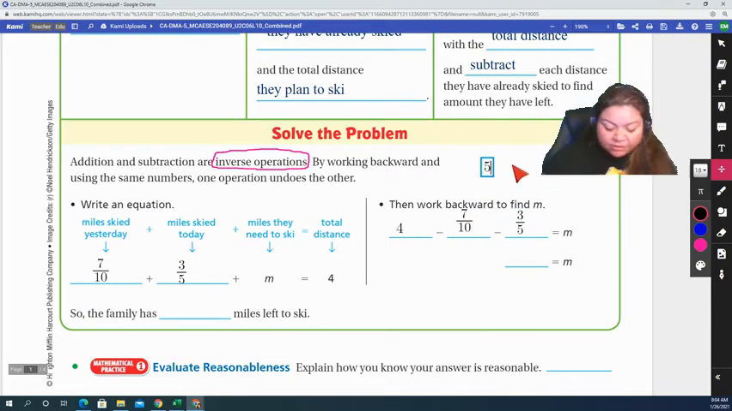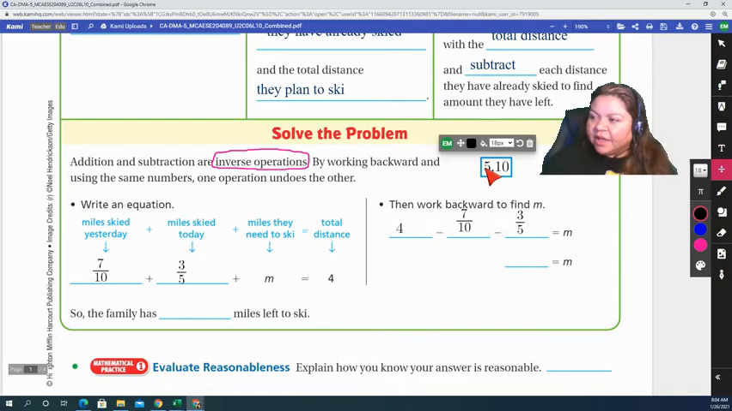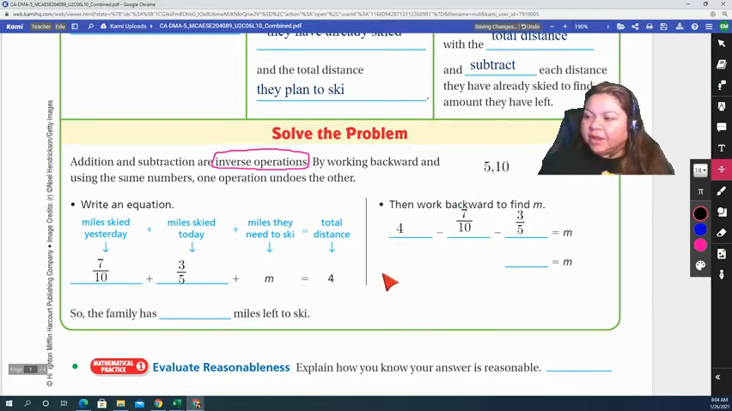But if you're still struggling, you write the multiples of 5, and you see that it's 5, 10, and that matches the other denominator. So I'm going to use 10 as my common denominator and rewrite this. So I'm going to write the equivalent fractions of 4, 7/10, and 3/5 using 10 as a denominator.